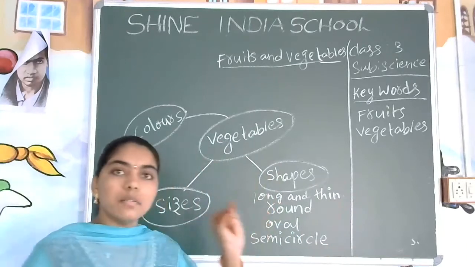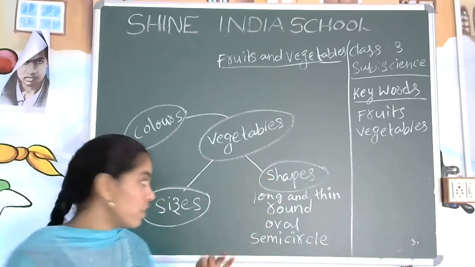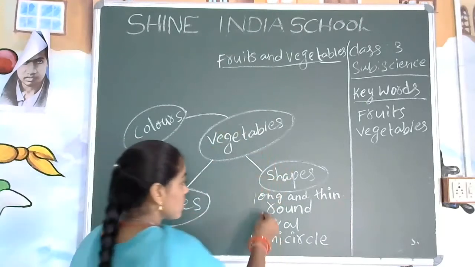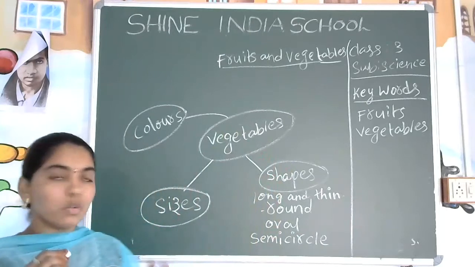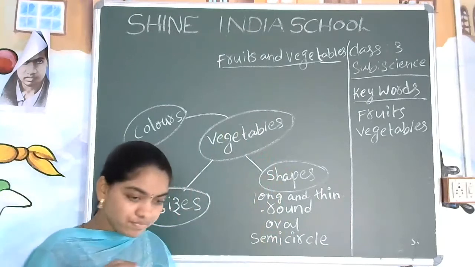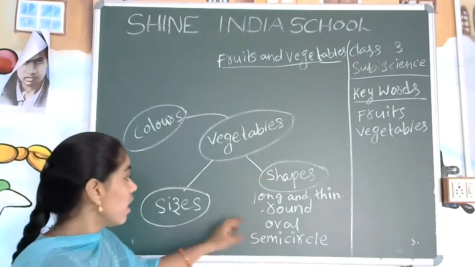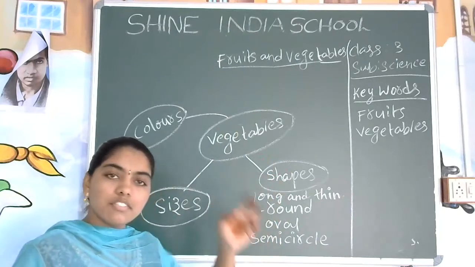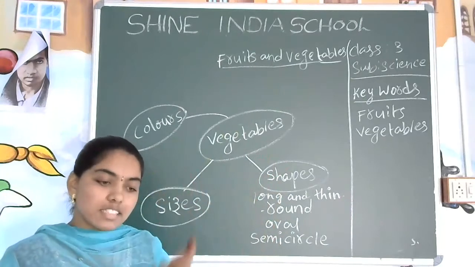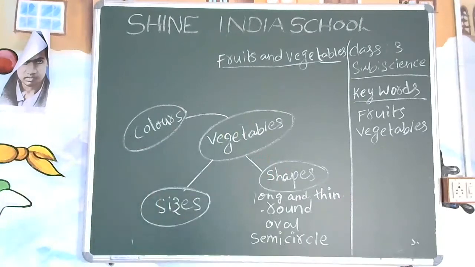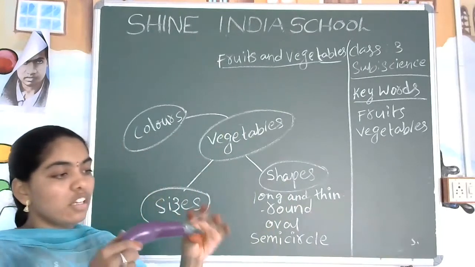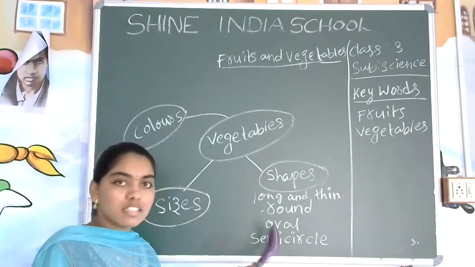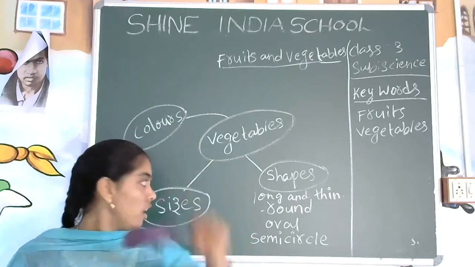See, long and thin, like bottle gourd and ridge gourd, will be long and thin. Some cucumbers also are long and thin. Yes, what about the round tomato? It will be round. Oval, we can see like a capsicum. Semicircle for the brinjal: you can see it is in a semicircle shape. See here in the brinjal, if we cut this one, you will get the semicircle. So I have written semicircle here also. This is the brinjal. Okay.